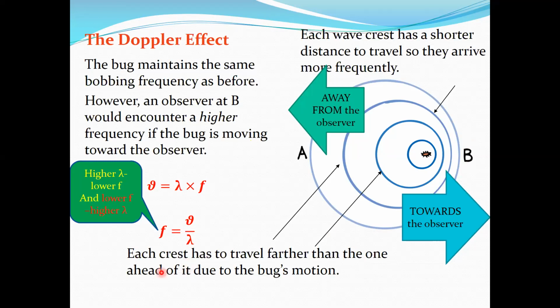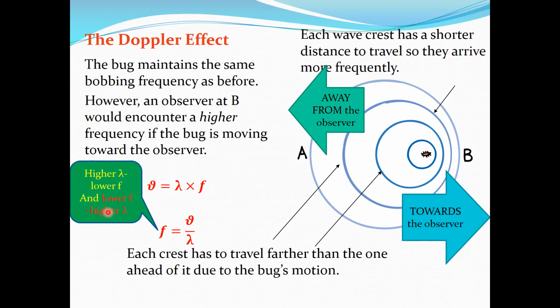Each crest has to travel farther than the one ahead of it due to the bug's motion. So at the back of the bug, you see that wavelengths are increased. If there's an increase in wavelength, the speed of the waves is the same, and what we are expecting is lower frequency.